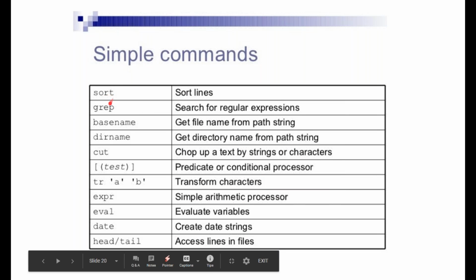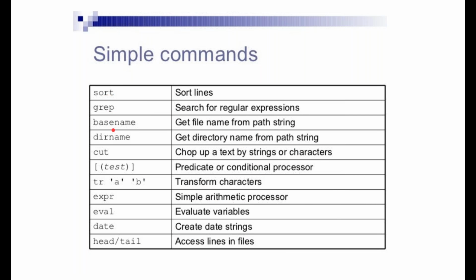We have discussed this one for sorting of files, grep to check the base, basename to get the file name from the path string. That is a file name to extract from the path, called a base name. Then dirname, the directory name from the path string. Cut, to cut some section of the file. Test, for testing or a condition process, just like testing anything, a test condition.